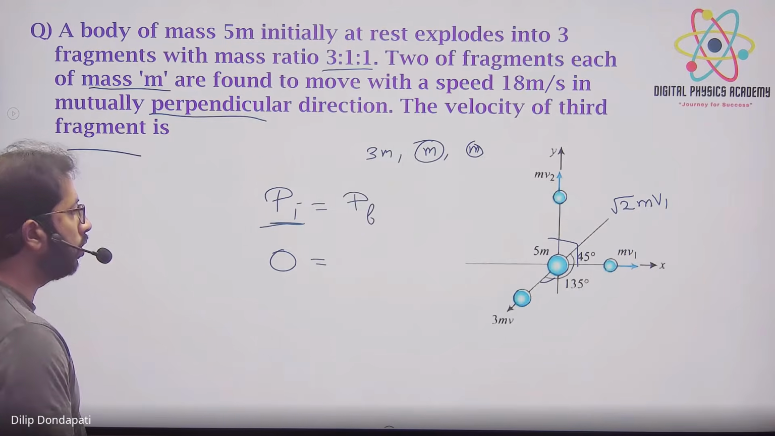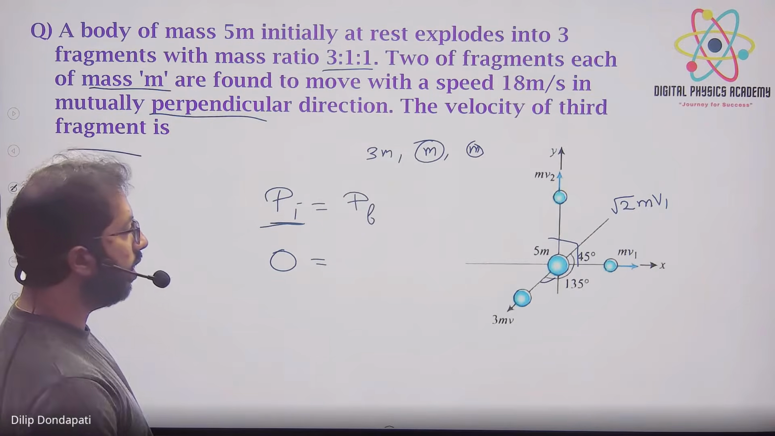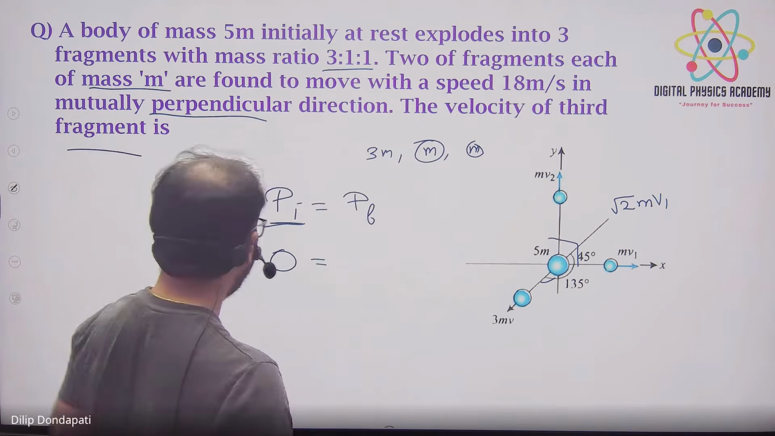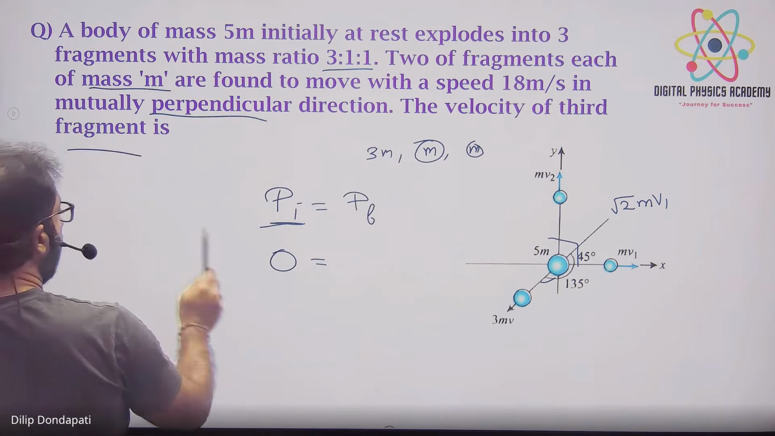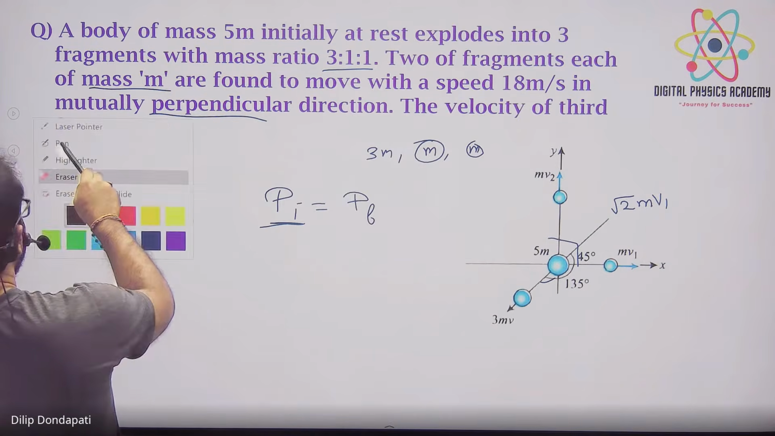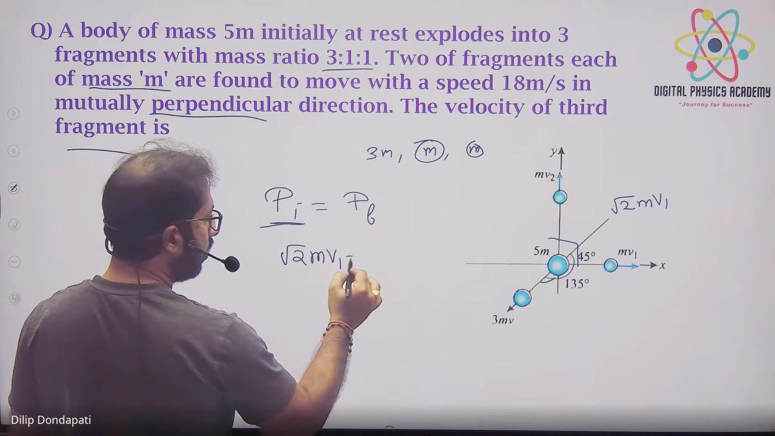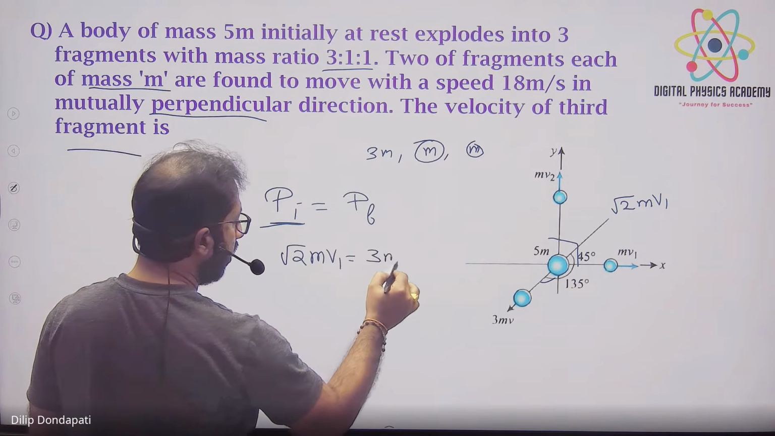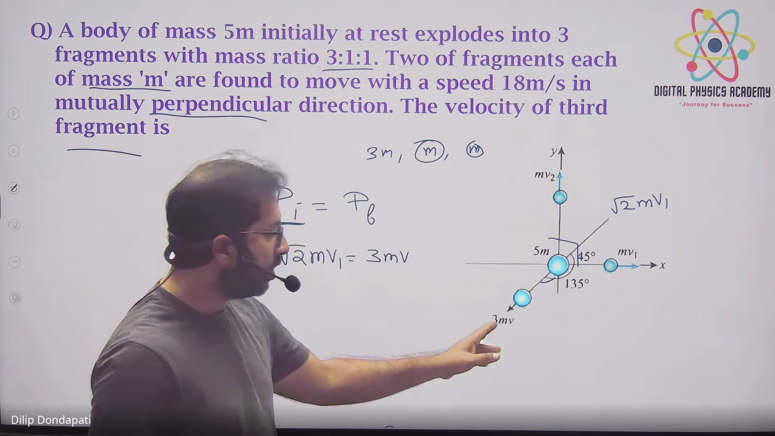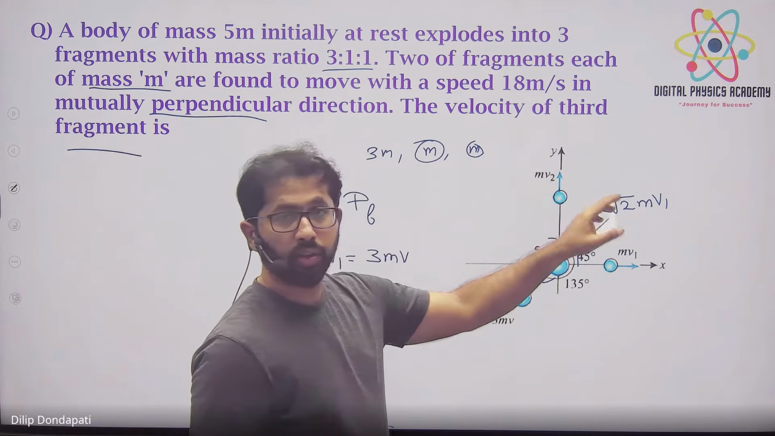Because net momentum should be 0, right? So simply equate this side momentum with this side momentum. So what will you do? Simply a shortcut. This side is root 2 m v1 is equal to 3 m v. Because here momentum is mass into velocity, mass into velocity, mass into velocity we are doing, right?